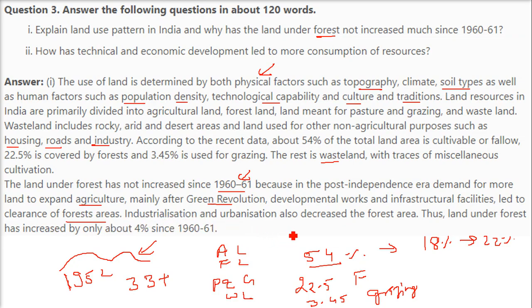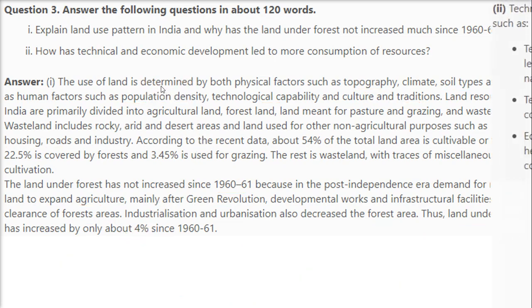So industrialization and urbanization also decrease the forest area. Therefore, the land under forest has increased only by 4%. If you see 18 to 22%, only 4% land area has increased, but we need at least 33%. So we are having 22%. We are still 10% less. This is the threshold. It has to be more than 33%.